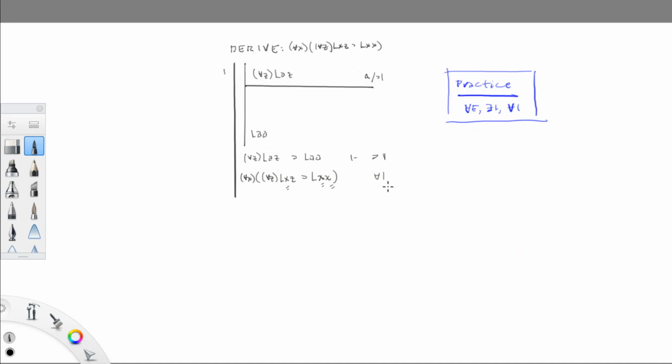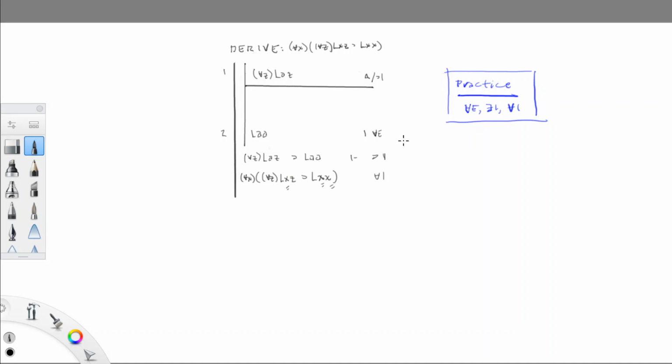So here's a quick question. How can you get from line 1, for all z, LAZ, to this new target, LAA? You might want to hit pause in the video real quick, come up with some idea, and then resume when you're ready to move on. Turns out that the step from the universal generalization on line 1 to the last line of the subderivation is actually just one quick step. It's an application of the rule universal elimination on line 1.